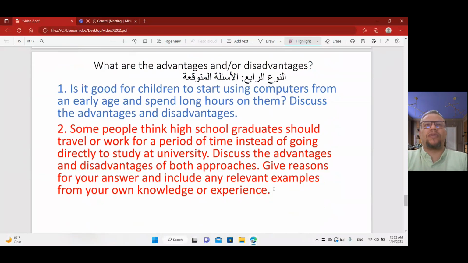Number two: some people think high school graduates should travel or work for a period of time instead of going directly to study at university. Discuss the advantages and disadvantages of both approaches. Give reasons for your answer and include any relevant examples from your own knowledge or experience. I expected this one more than 95%. This is a good topic.